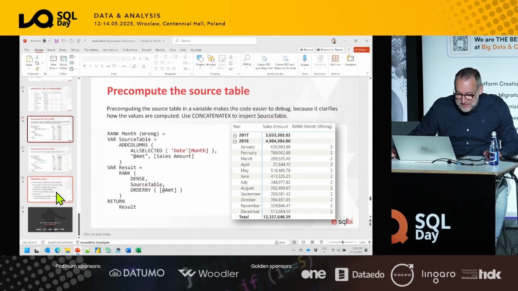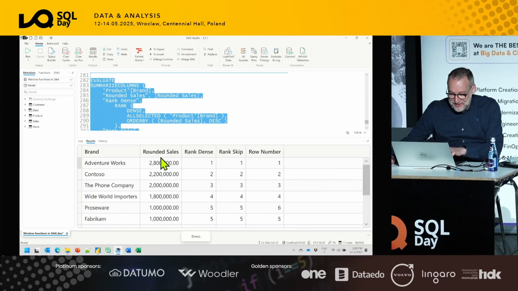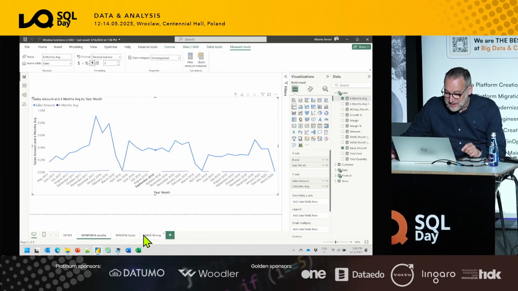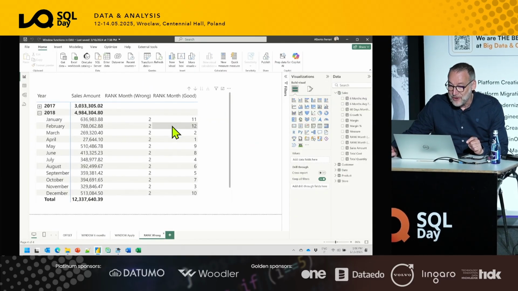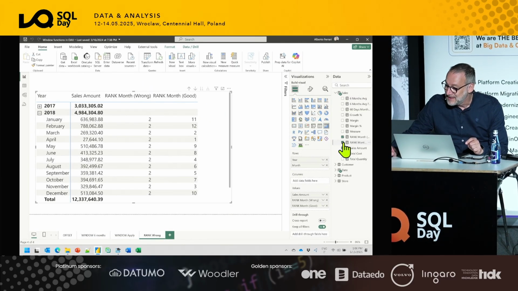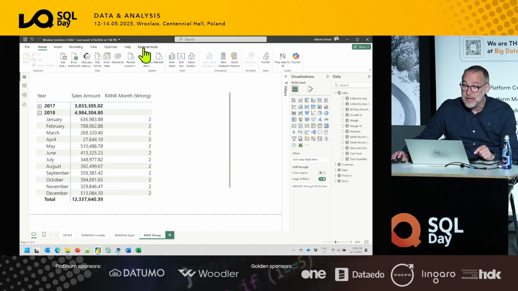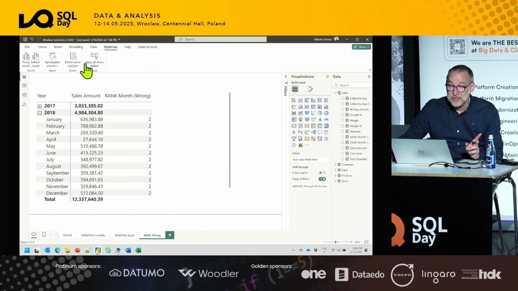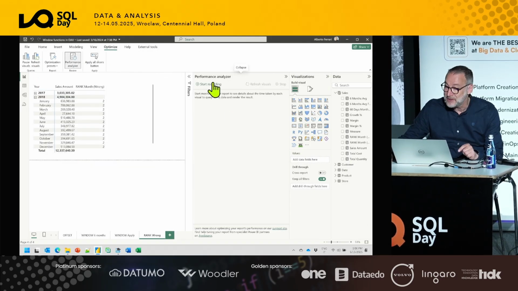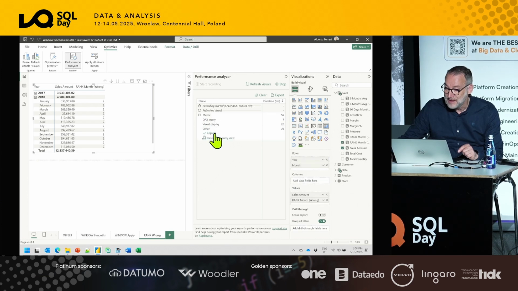I have only 2 slides, so we can take a look at this, the RankX wrong. Let's get rid of the correct one. You see, it always shows 2, and if you look at the query that is being executed, even though you have year and month here, when you look at the query using Optimize, you enable Performance Analyzer, start recording, refresh the visual. Let's get this query.